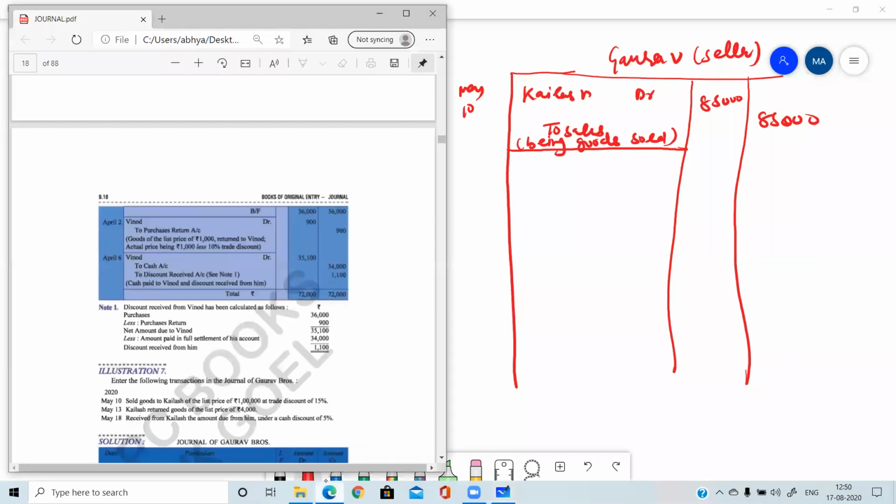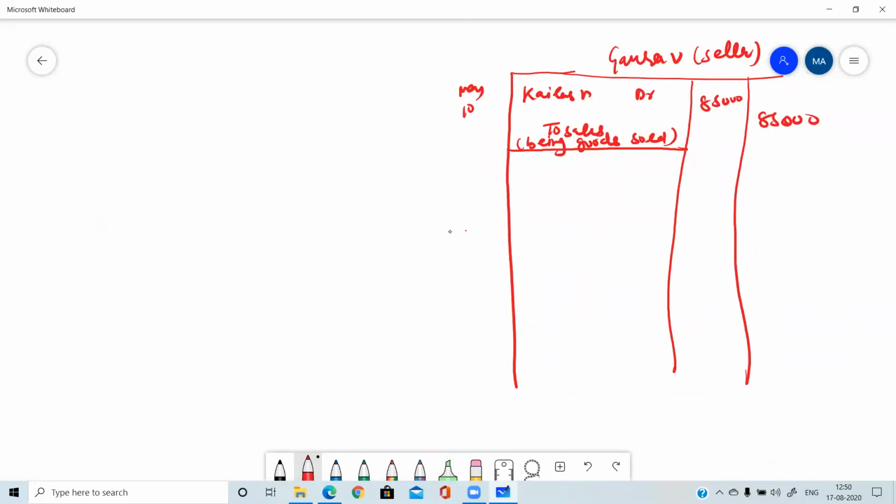Second entry on May 13. Kailash returned goods of the list price 4,000. So this is the list price only, 4,000. Subtract the trade discount at the rate of 15%, which is 600. So 3,400. This will be considered purchase return or sales return for Gaurav? Please tell me.